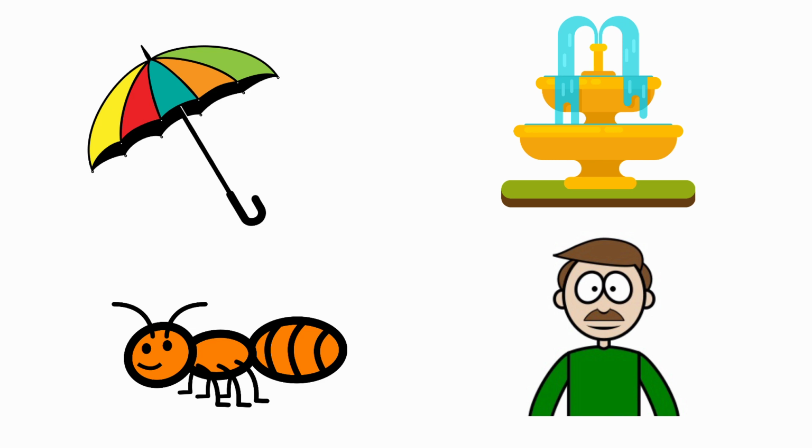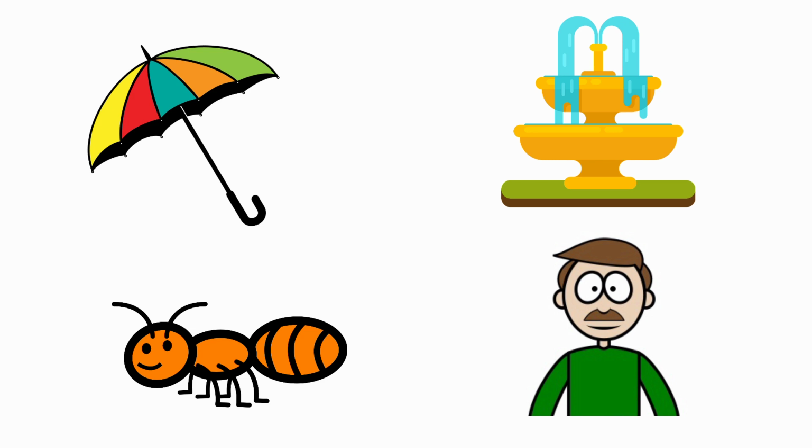Look at the first one. It is an umbrella. The beginning sound of the picture umbrella is A. And the sound of the letter U is A. The sound of the letter U and the beginning sound of the picture umbrella are the same. So we should not put a cross for the picture umbrella.